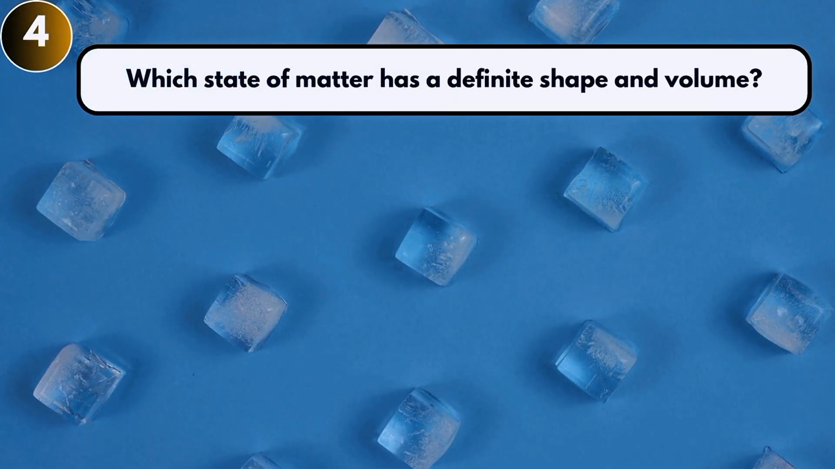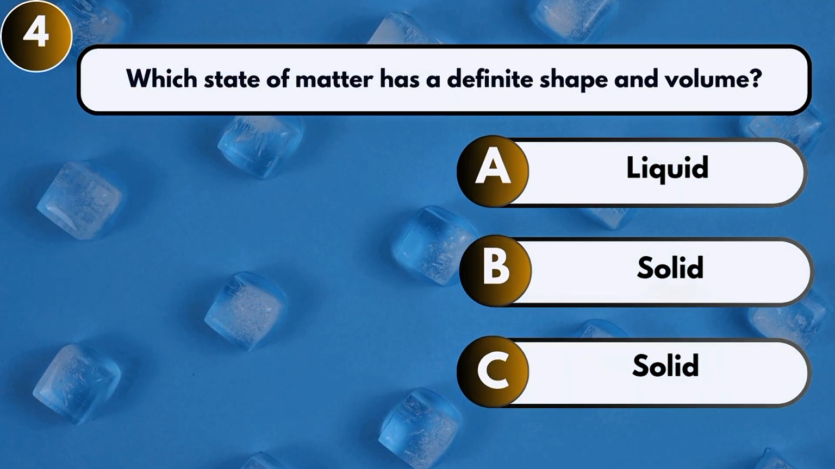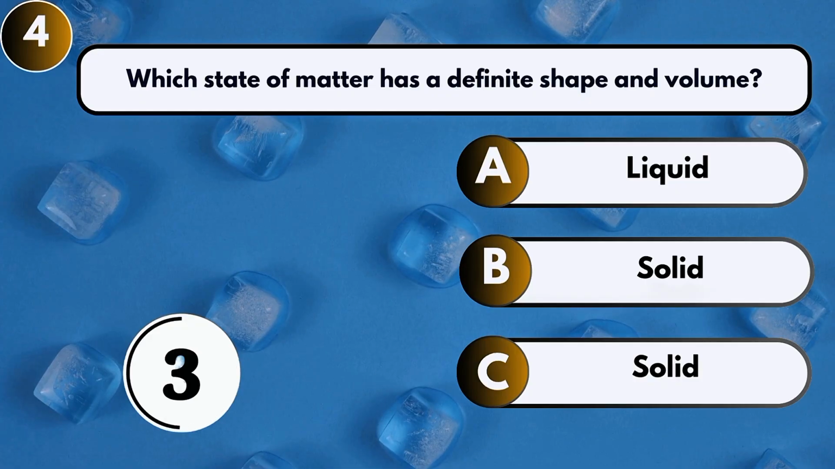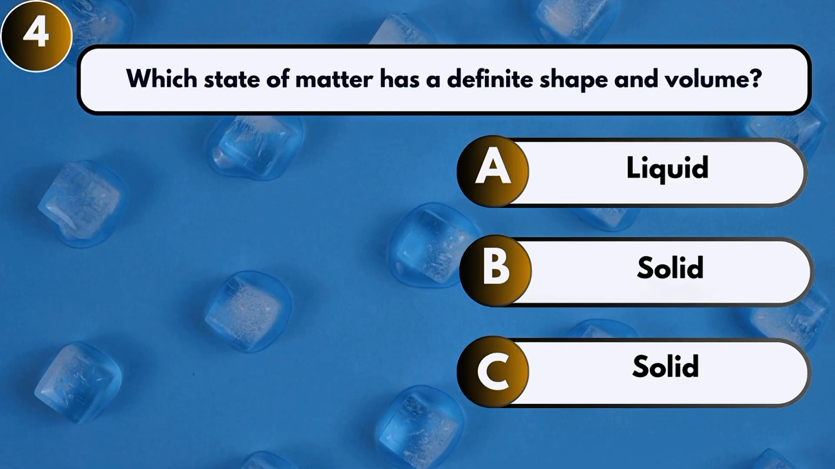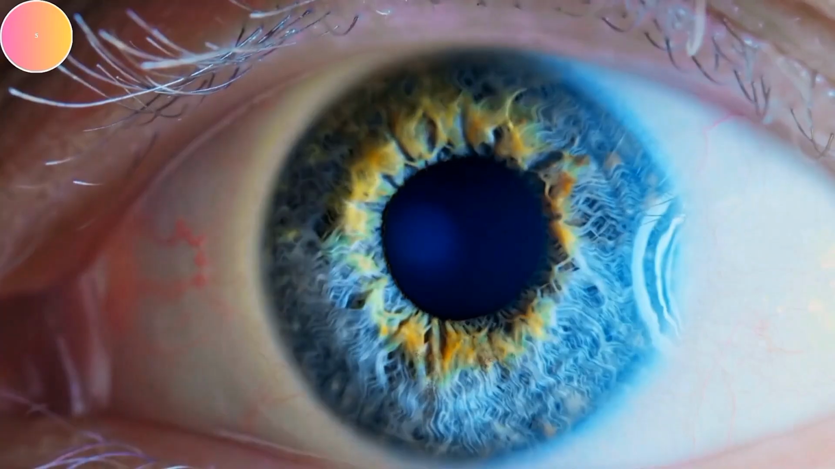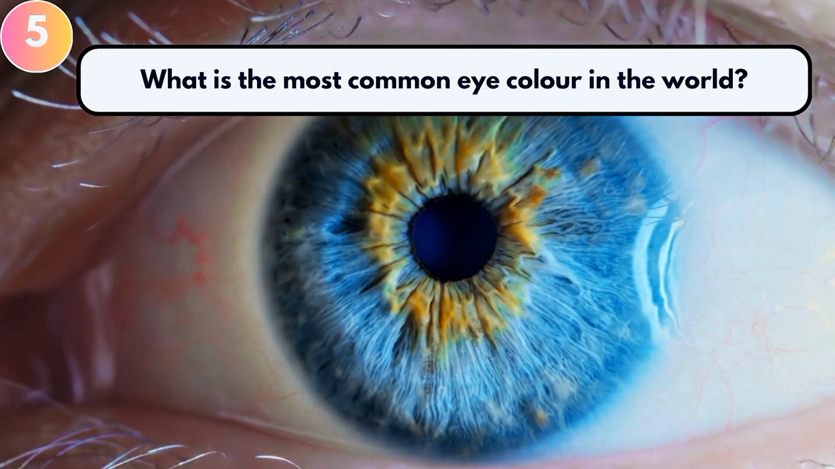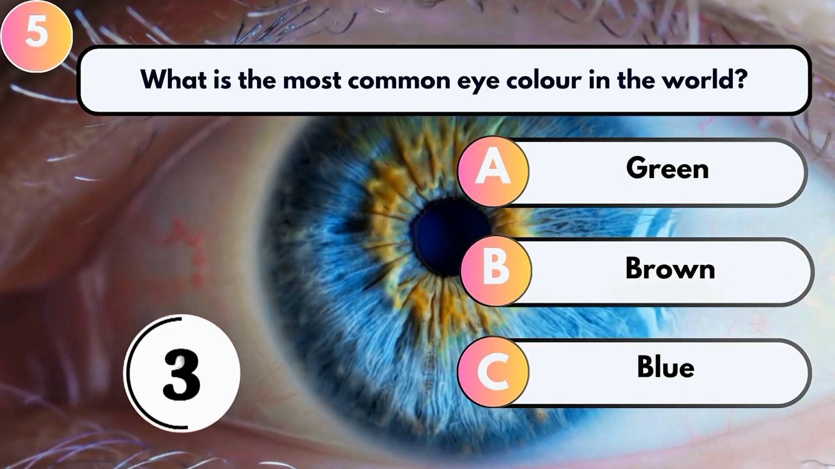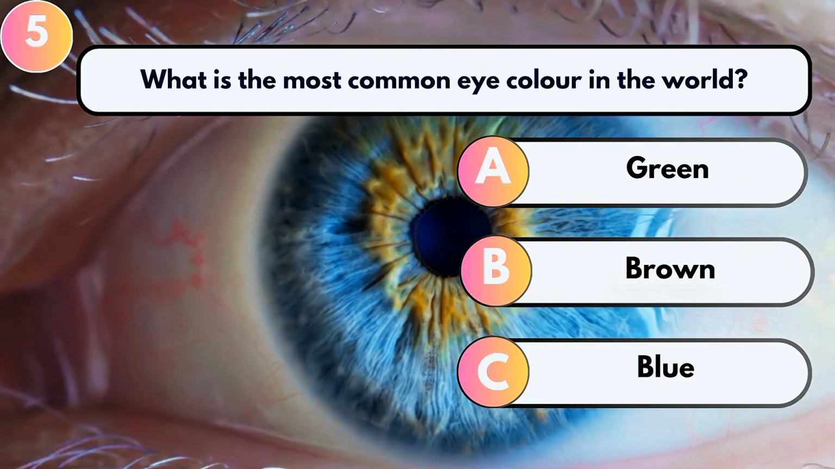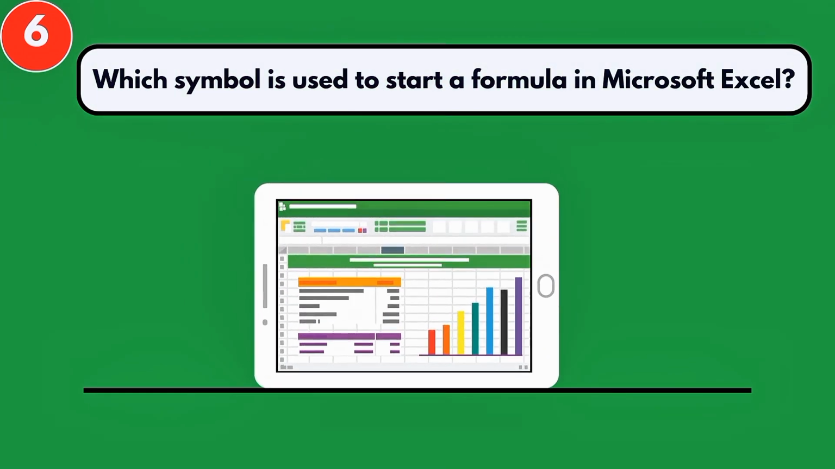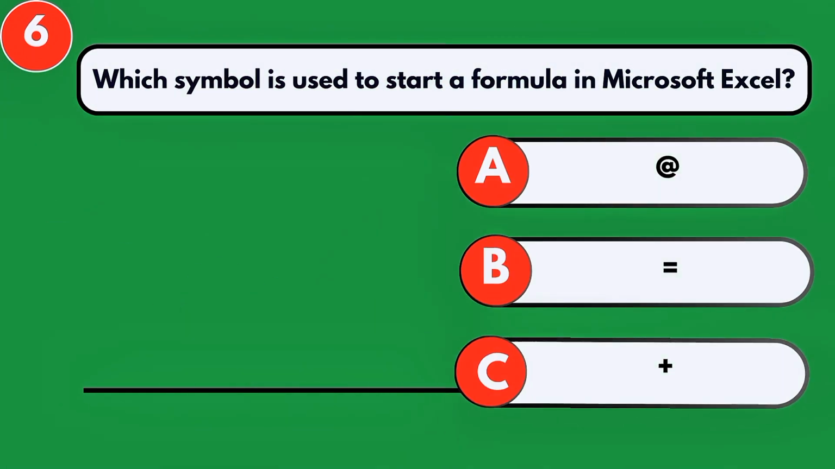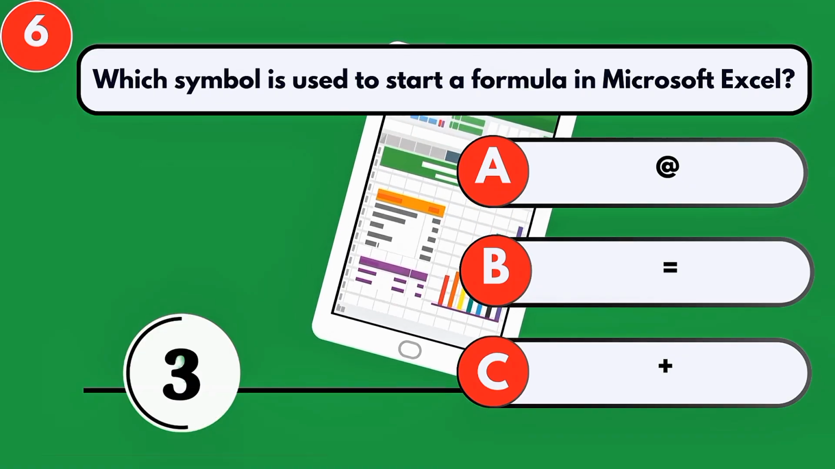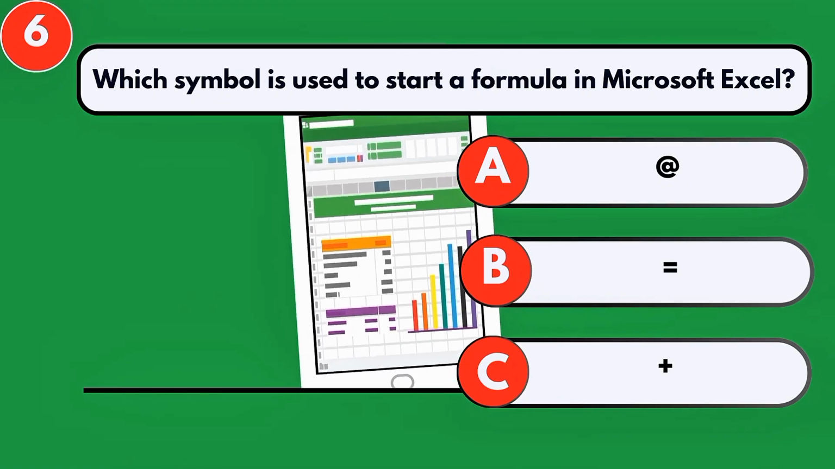560. Which state of matter has a definite shape and volume? Solid. What is the most common eye color in the world? Brown. Which symbol is used to start a formula in Microsoft Excel? Equal.